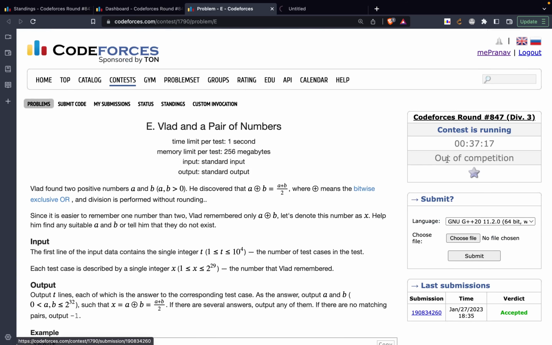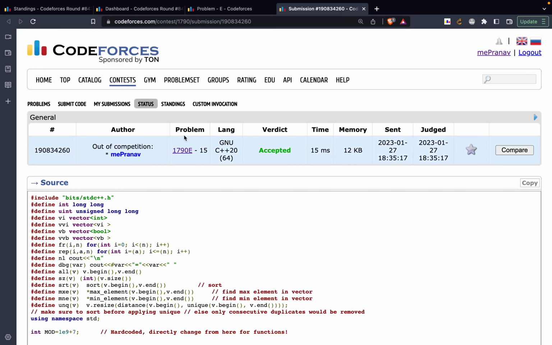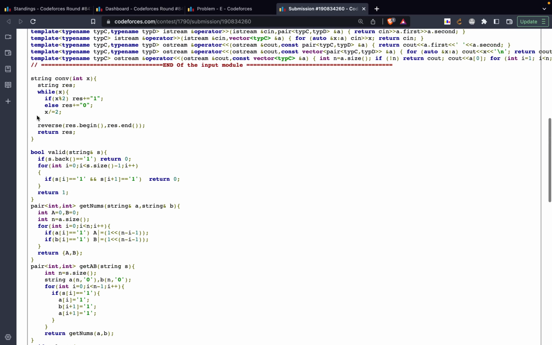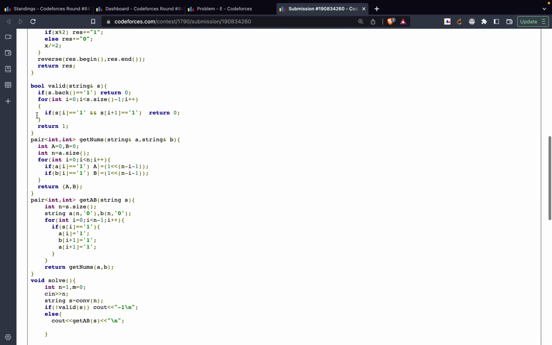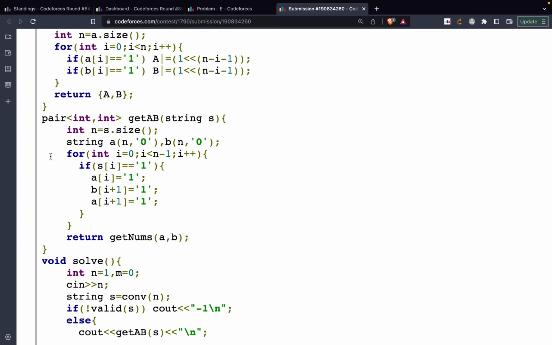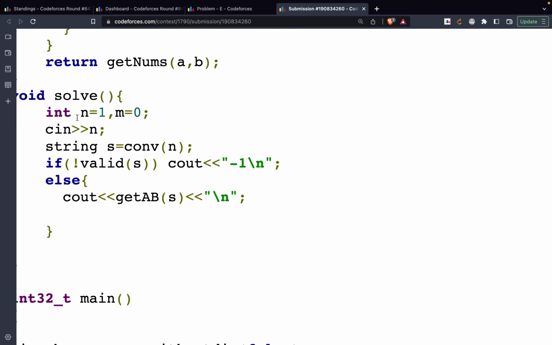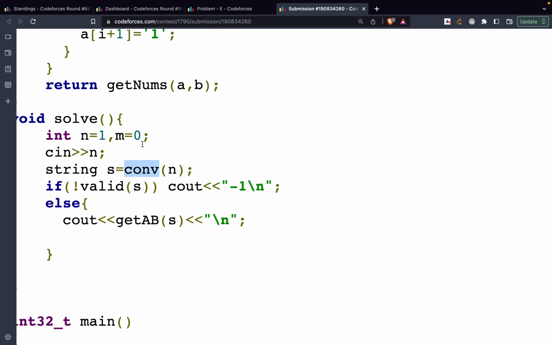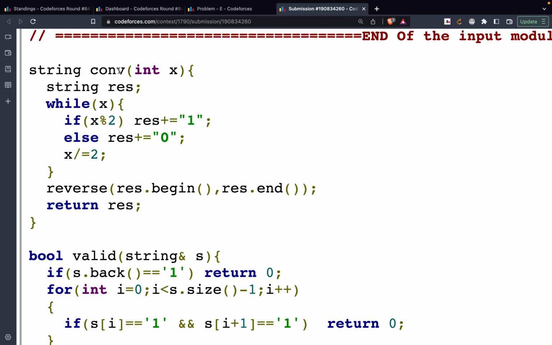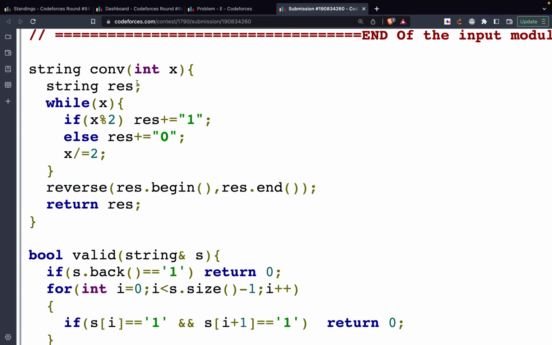The code is fairly simple for this. I have used some functions over here. You can do it in a single code if you like, I just like to do it in this manner because it means more readability. So firstly I am taking a value n, the number that is provided, that is A XOR B. Then I'm converting it into a string. So my convert method is over here, and it basically makes the number into a string.